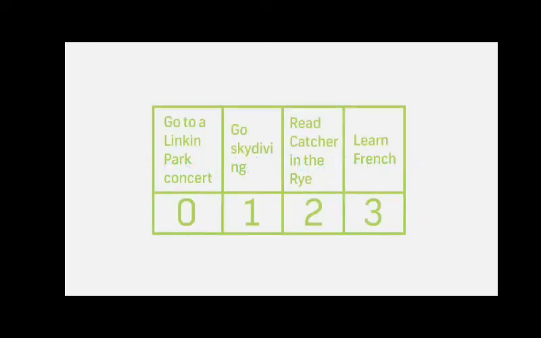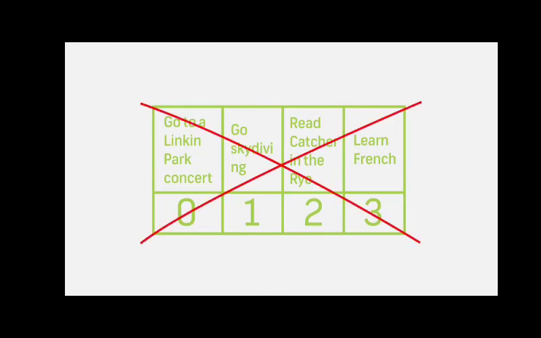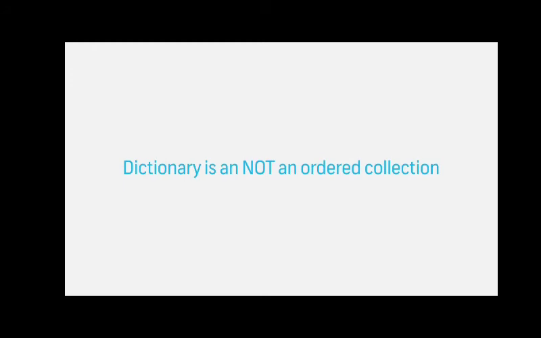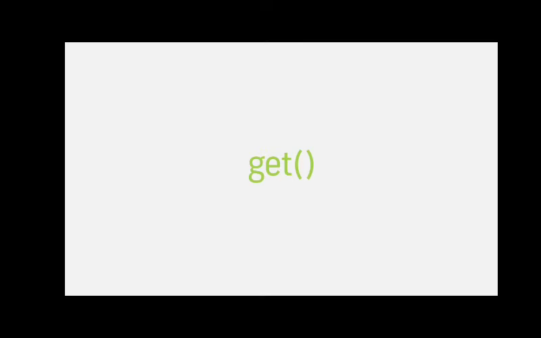Remember how the items in a list or tuple have an index number? Well, items in the dictionary don't have it. That's because it is not an ordered collection. So, how do we access items in a dictionary? Simple. Using the key with the get method.